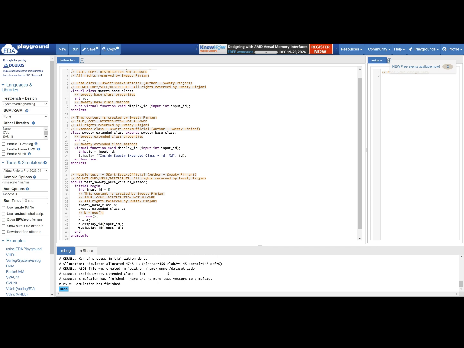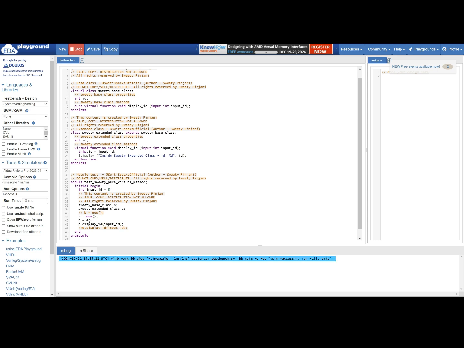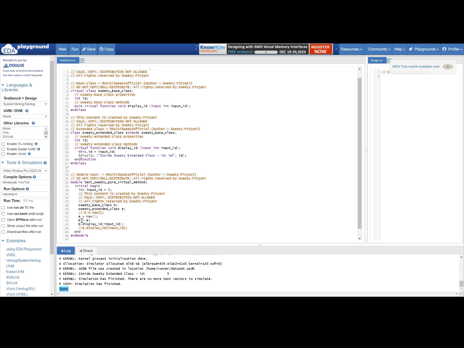Let me use the base class handle and I'll comment out this code where we were using the child class handle. Now let us run this code and see if we are able to call the child class display ID method by using the base class handle. My expectation is this should work because I have assigned the base class handle the value of my extended class handle and I am using the virtual keyword inside my base class. If you see, you are able to call the extended class method. You can see the print inside Sweetie extended class ID and the value 5.